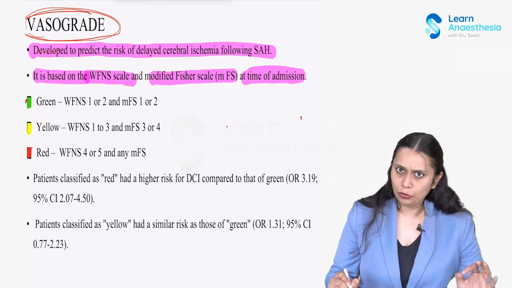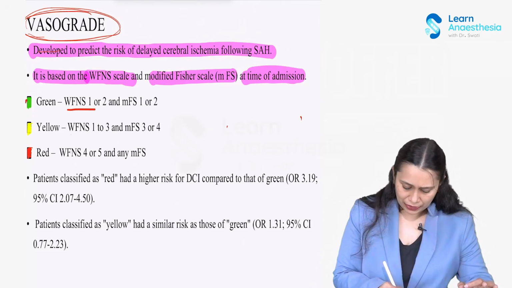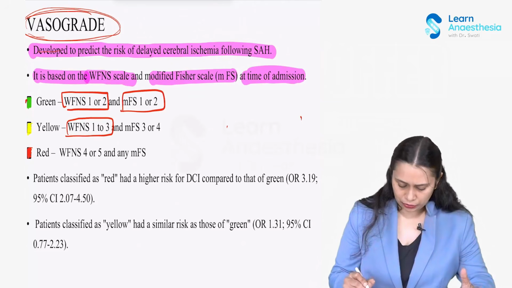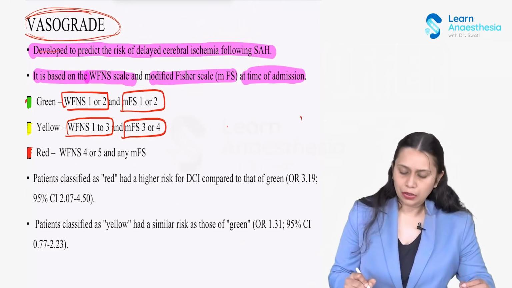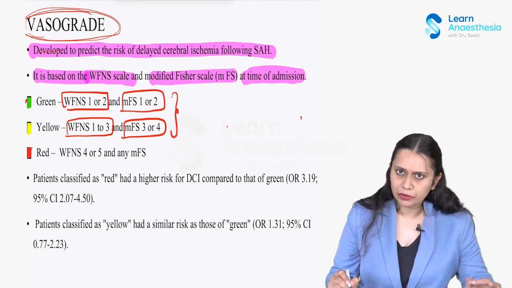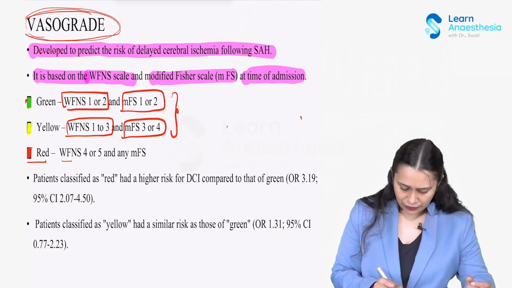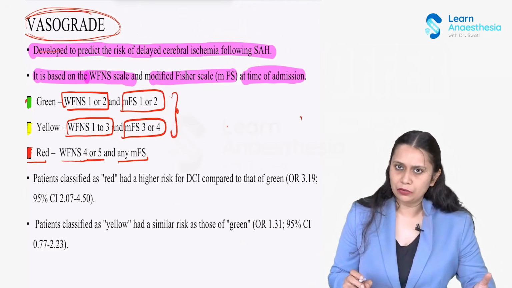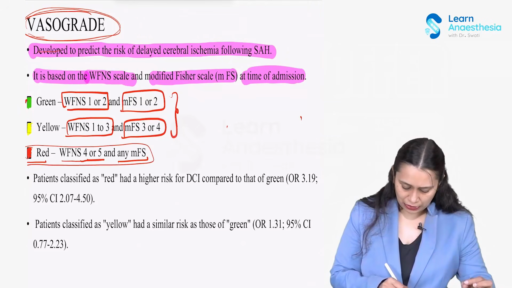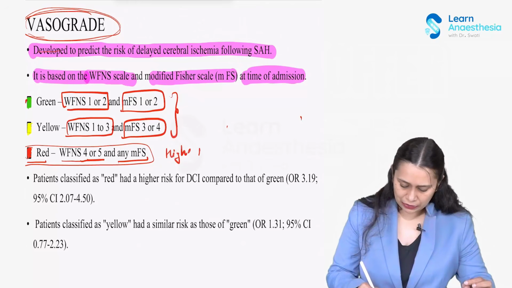Green color is for those patients who have WFNS score 1 or 2 and modified Fisher score 1 or 2. Yellow is for WFNS score between 1 to 3 and modified Fisher 3 and 4. Both of these have equal risk of delayed cerebral ischemia. But the red one, that is WFNS grade 4 or 5 and any modified Fisher scale score, has been associated with the highest risk of delayed cerebral ischemia.